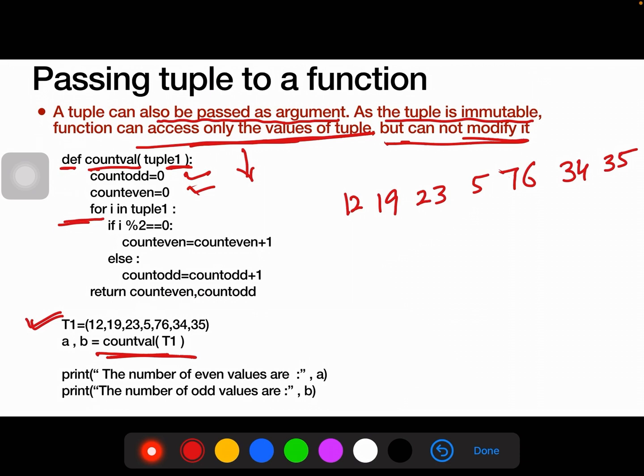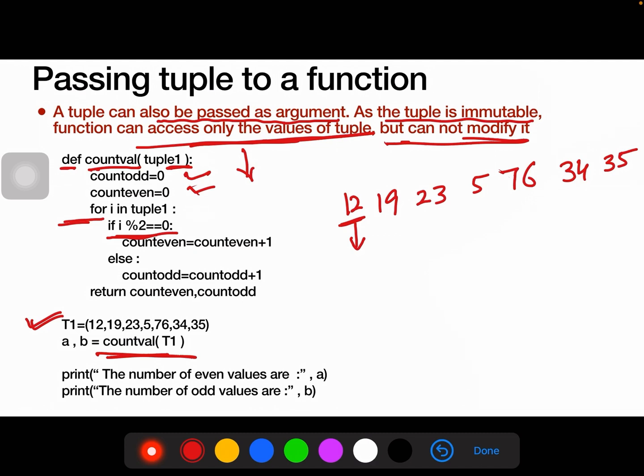And just to check whether this value is odd or even, we are putting this condition: if i % 2 == 0, means if the value of i is completely divisible by 2 and the remainder is 0, then it will be an even value, otherwise it will be an odd value.